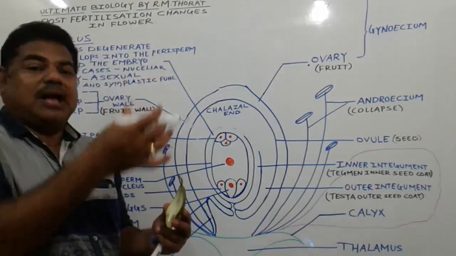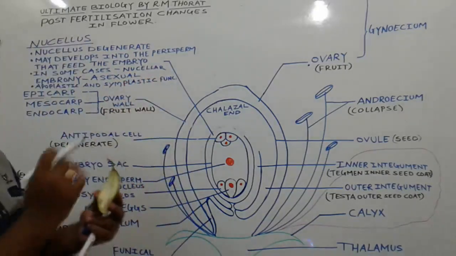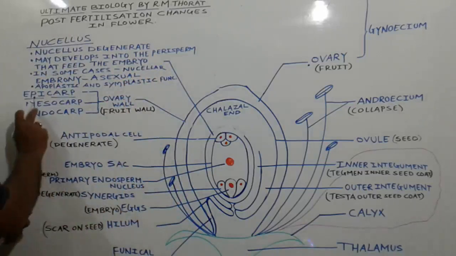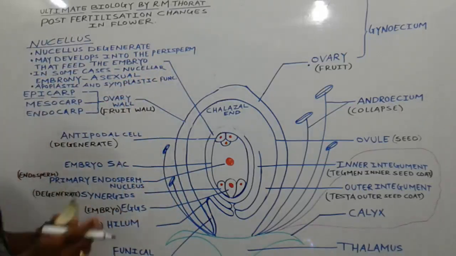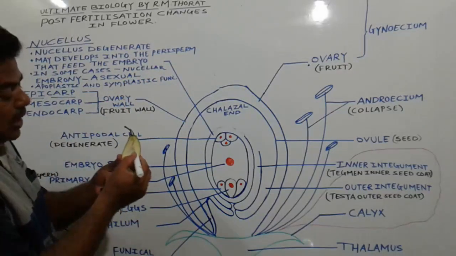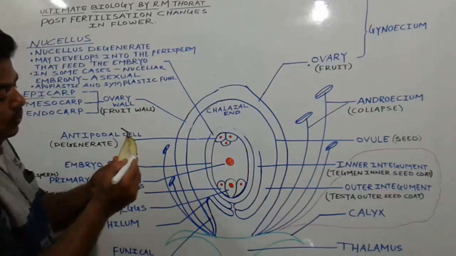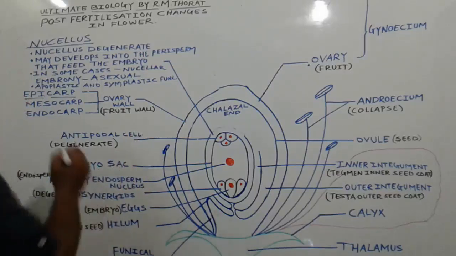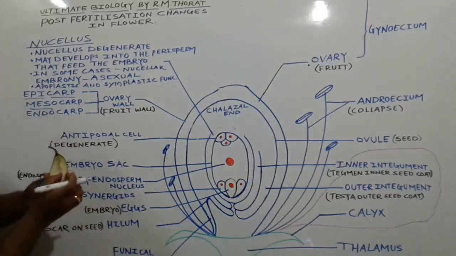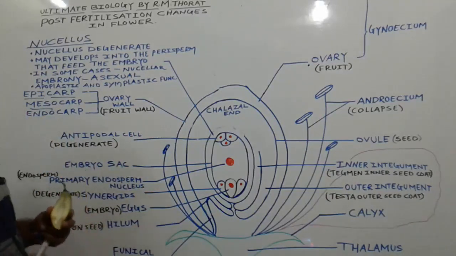Means it is a carpel. This one is the epicarp. The second wall is the mesocarp. This one is the mesocarp, which is fleshy in nature, from here to here. Meso means middle. This one is the mesocarp, which is fleshy in nature.